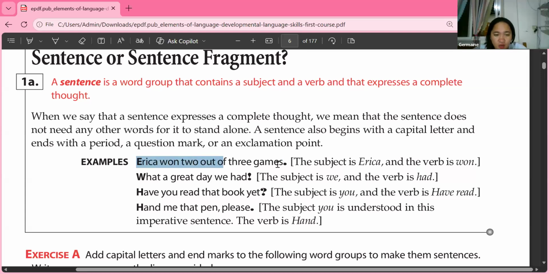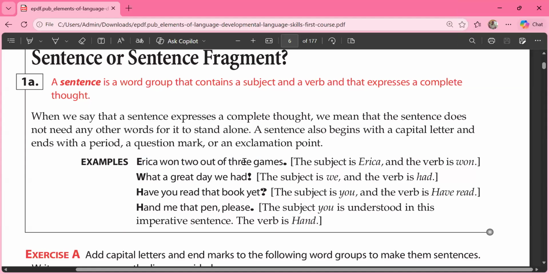Now, why is this a sentence? Because if I ask you, who won 2 out of 3 games? Erica. Okay, it is Erica. Now, what was said here about Erica? Won 2 out of 3 games. Very good. Okay, so it is complete.